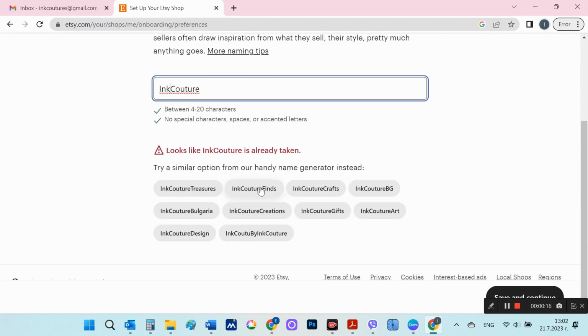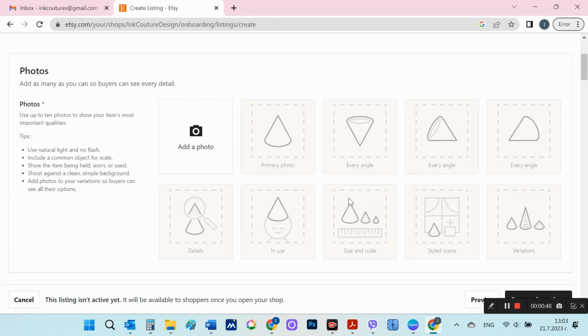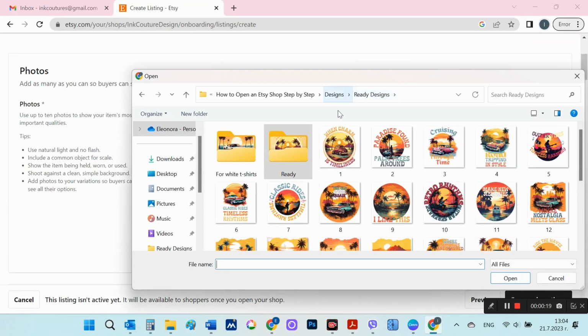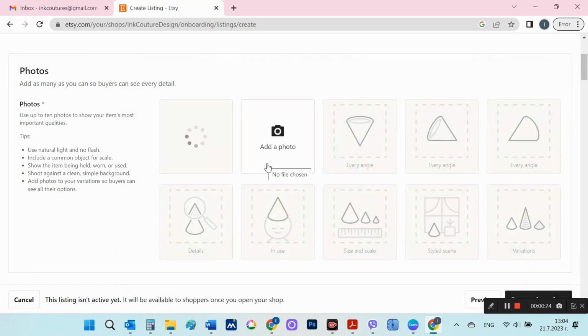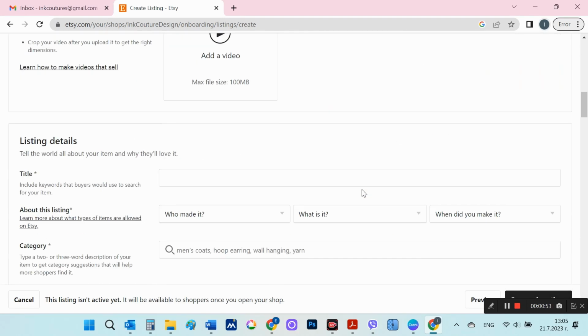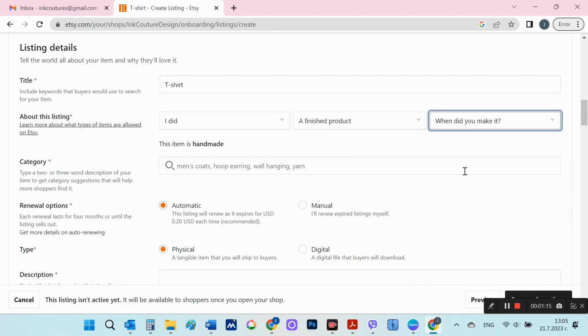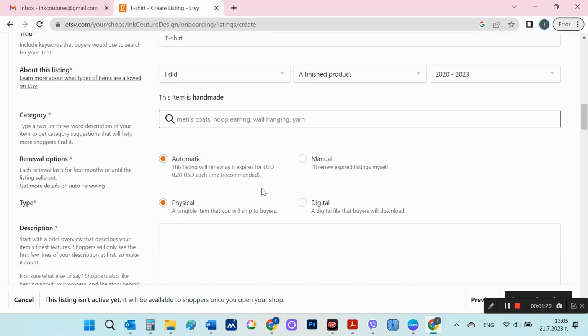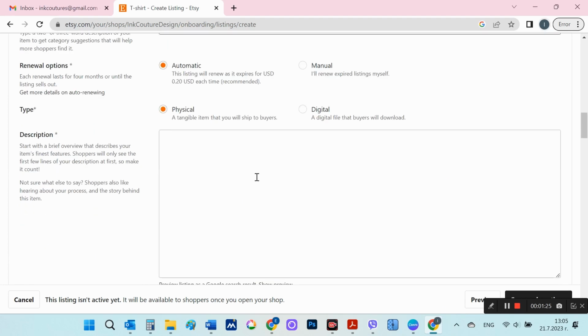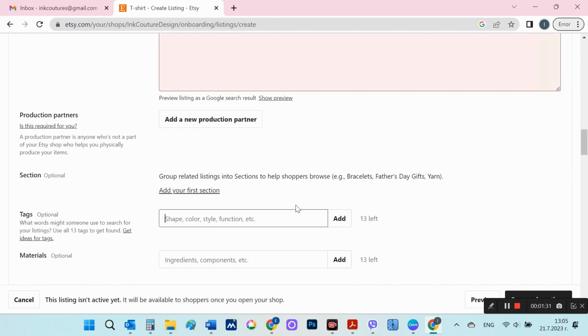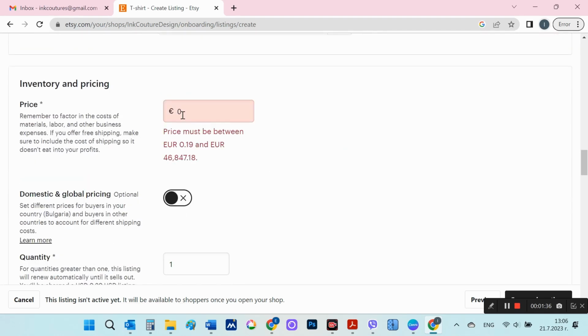If the name is taken, Etsy offers possible combinations that are free and possible. I choose Save and Continue. In the next step, Etsy expects to enter a product directly. Here I put an image of the product by attaching it from my computer. Here it is best to enter only the required fields, for some fictional product, if you do not have a real product yet, and then edit this data. I then put in a name for the product, as well as fill in the fields that are marked as required.